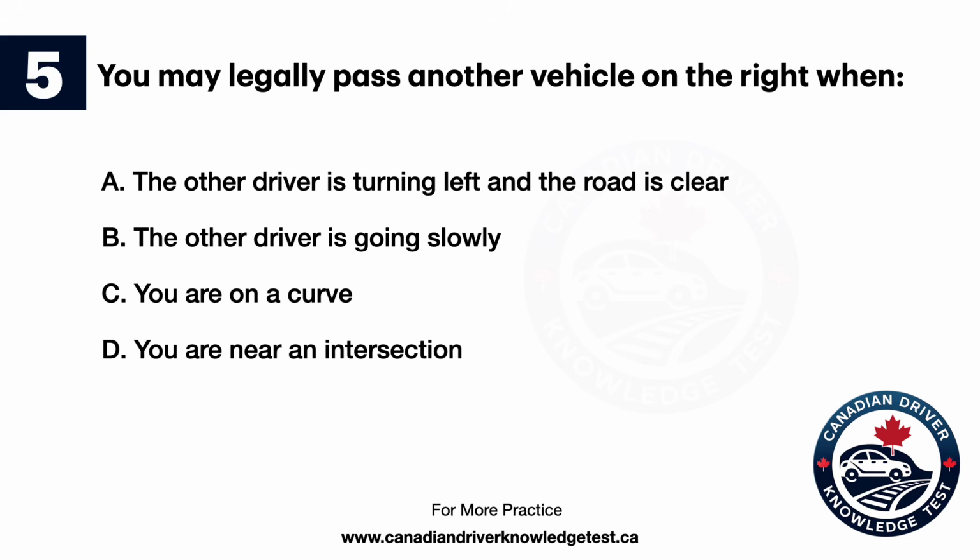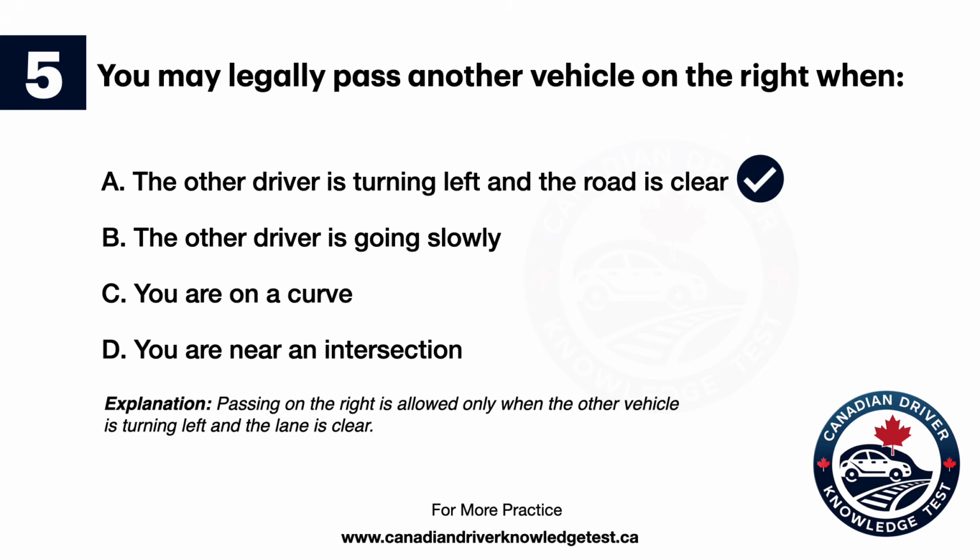Question 5. You may legally pass another vehicle on the right when: A. The other driver is turning left and the road is clear. B. The other driver is going slowly. C. You are on a curve. D. You are near an intersection. The answer is A. The other driver is turning left and the road is clear. Explanation. Passing on the right is allowed only when the other vehicle is turning left and the lane is clear.